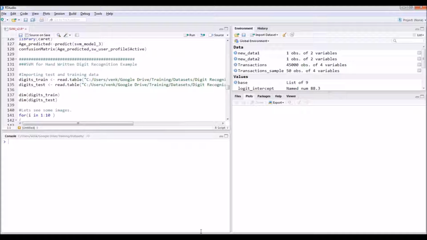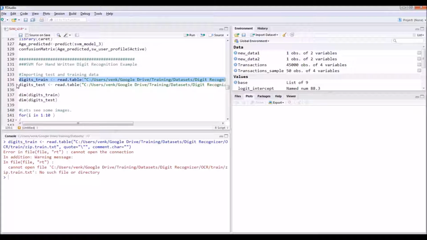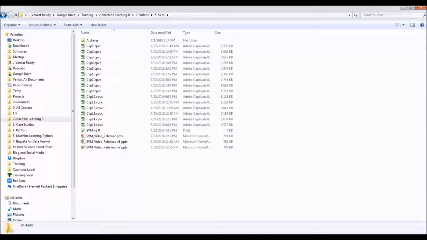So let us try to build an SVM model on this digit recognition data, handwritten digit recognition data. This is the training data. Need to change the path.